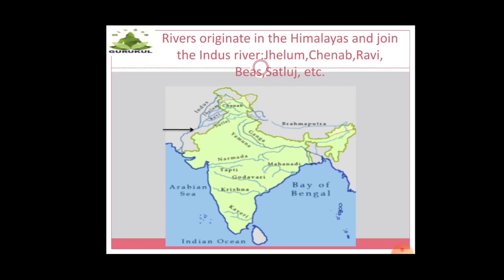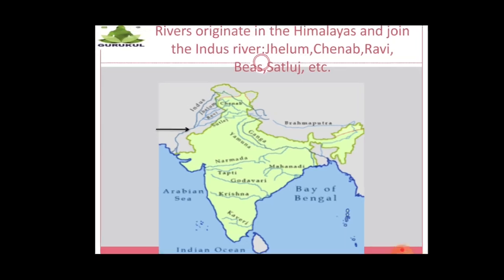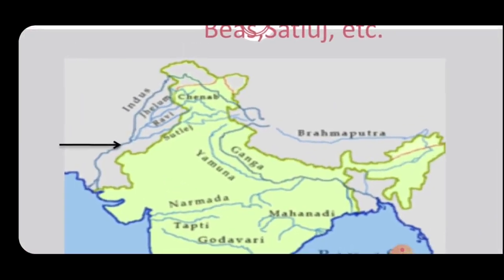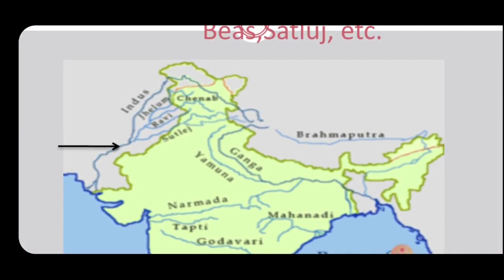So let's begin. See here, rivers originate in the Himalayas and join the Indus River. Those are Jhelum, Chenab, Ravi, Beas and Satluj. These are important rivers in the north region. Children, you will see here their location. See, Jhelum is present in Kashmir, whereas the others are in Himachal Pradesh. Some flow through Punjab afterwards, and then some parts go to Pakistan also. So these are very important rivers in the north region.